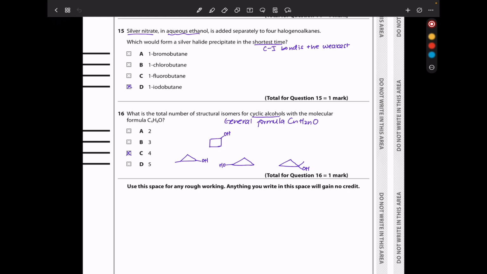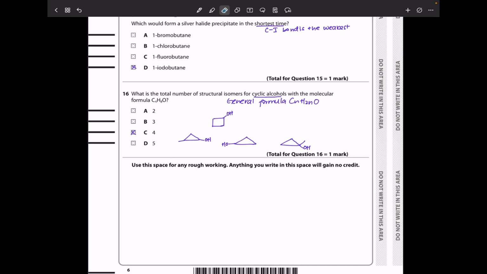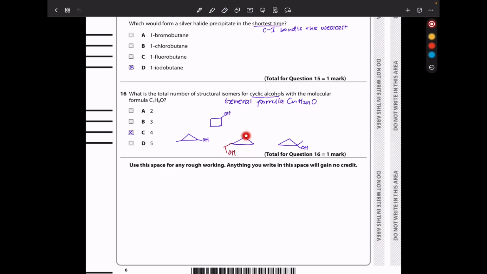In question 16, which is the total number of structural isomers for cyclic alcohols with a molecular formula C4H8O? So because all these are cyclic isomers, we could have 4 carbons and then an OH on any of the carbons, or it could be 3 carbons, 1 CH3 out, and then OH. It could also be 3 carbons, another carbon, and OH. Actually, I could correct this. So this could be like that. 3 carbons inside, another carbon here, and then OH. It could also be 3 carbons, 1 CH3 out, and OH. So there are 4 possible cyclic isomers, and the answer is going to be C.